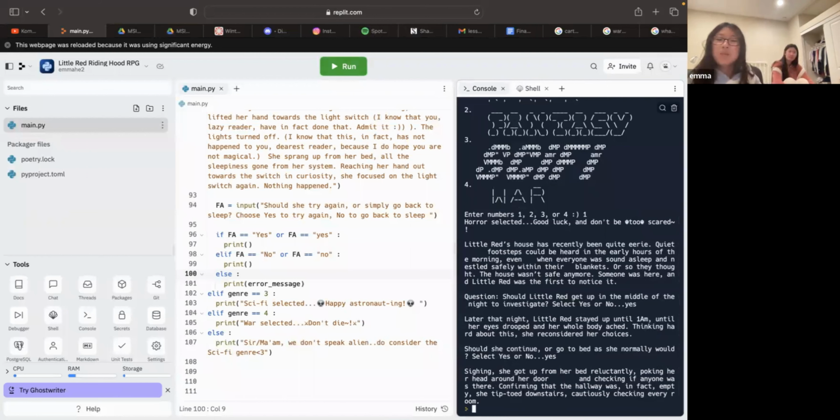Sighing, she got up from her bed reluctantly, poking her head around her door and checking if anyone was there. Confirming that the hallway was, in fact, empty, she tiptoed downstairs, cautiously checking every room.